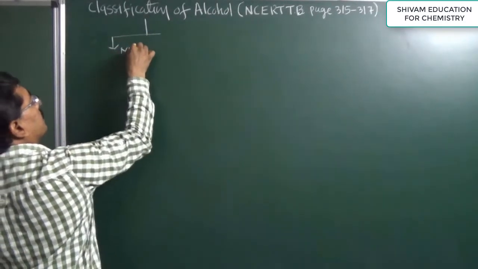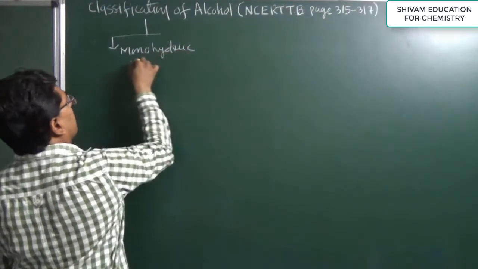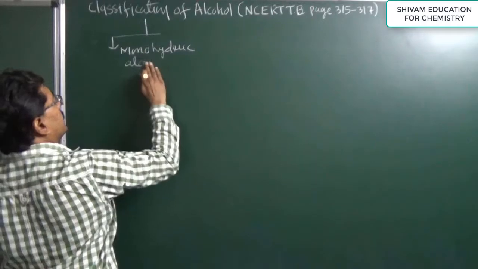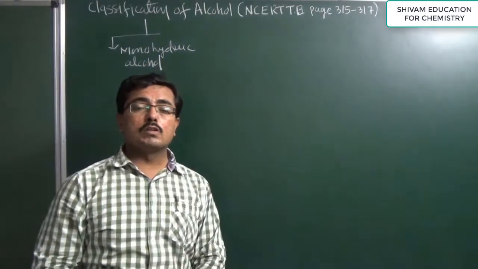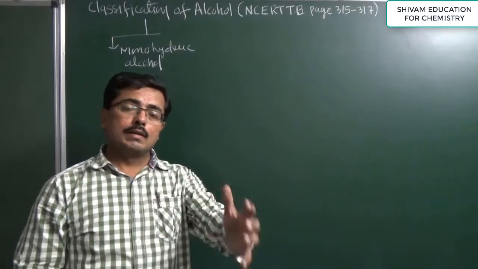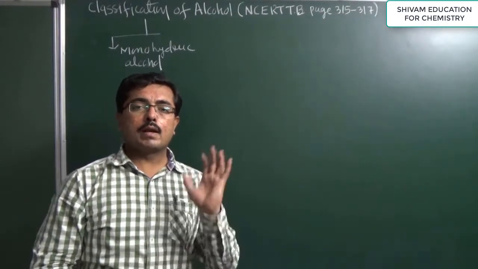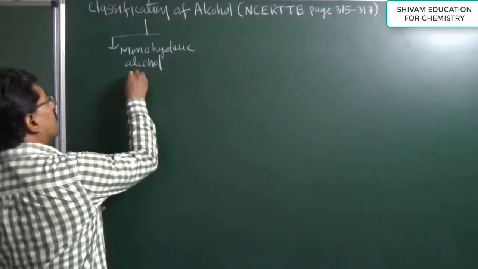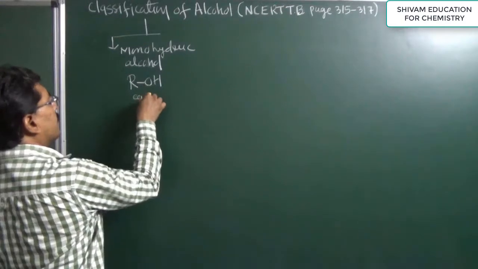Now, what do we call monohydric alcohol? If only one hydroxyl group is present in the alcohol, then it is considered a monohydric alcohol, and it has the general formula ROH.